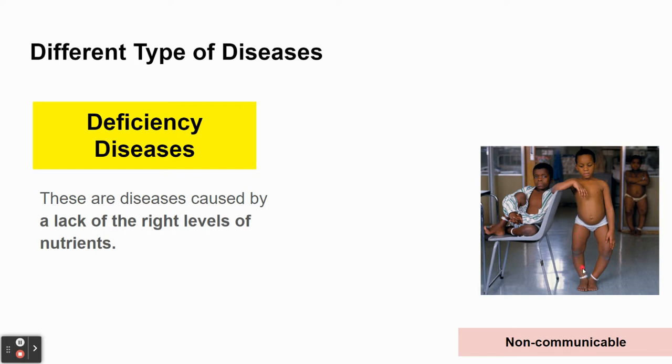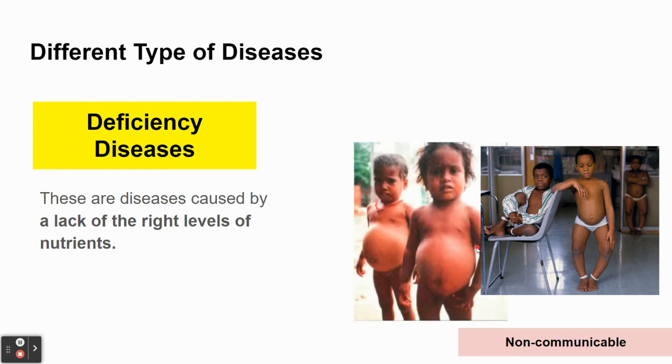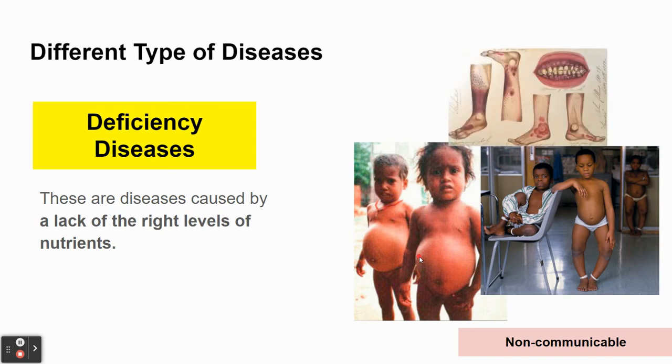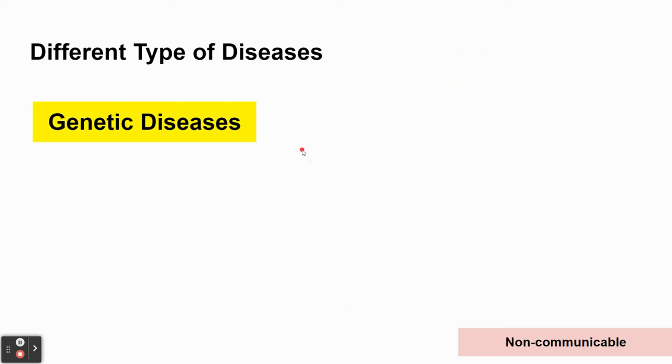And if you look at the picture here, you can see that this child has started to get what we call a bowing of the legs, where they bend outwards. Or it could be something like not getting enough protein in the diet, which causes this swelling of the abdomen or the stomach area. That's caused by a lack of protein. Or a lack of vitamin C in the diet can cause a disease called scurvy. And you can see from the picture here that it causes awful wounds on the skin and bleeding gums. So those are deficiency diseases.